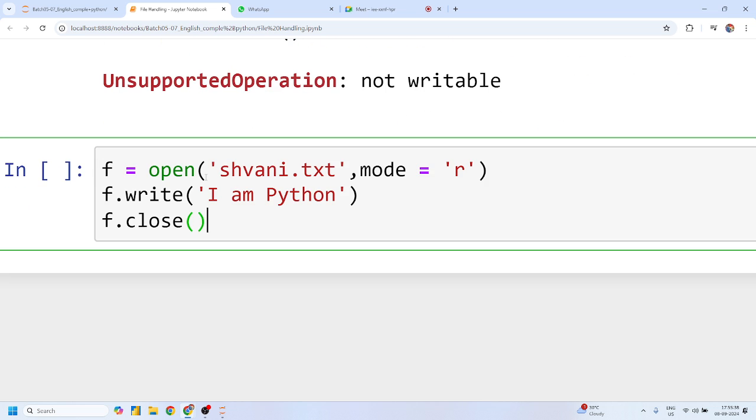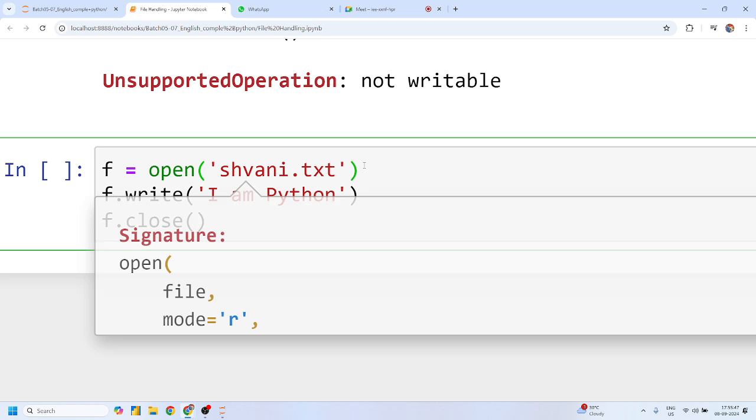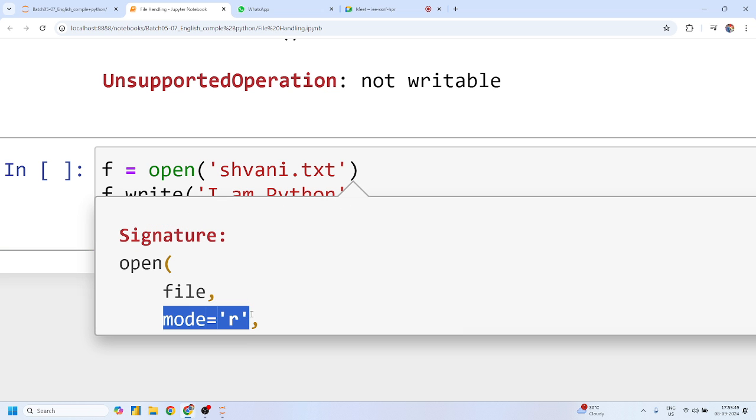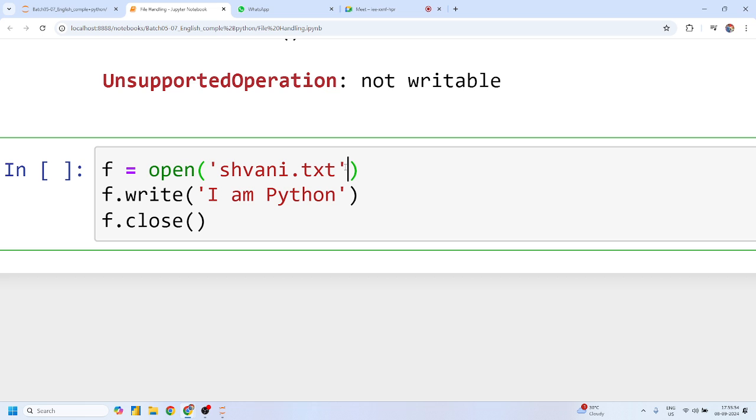Even you can just simply write like this. If it is in reading mode, you don't have to pass mode equals read as well, because it's a default argument. Mode is equal to R by default. But if you want to change the mode, then you have to write something like this. It considers this as W mode automatically, because W is the second positional argument. Yes or no? Yes, sir.